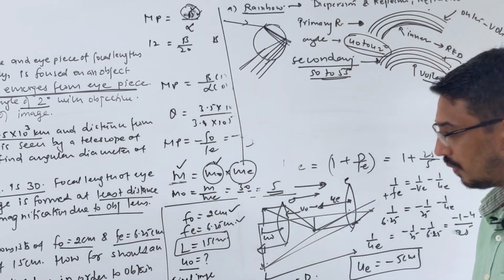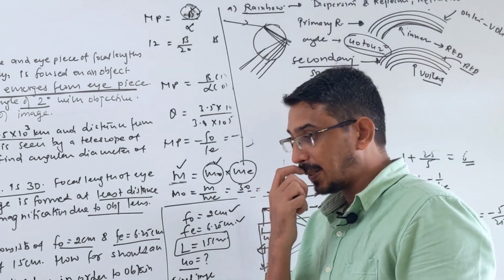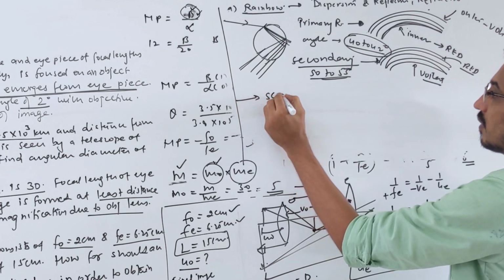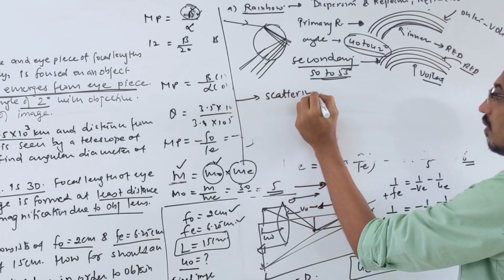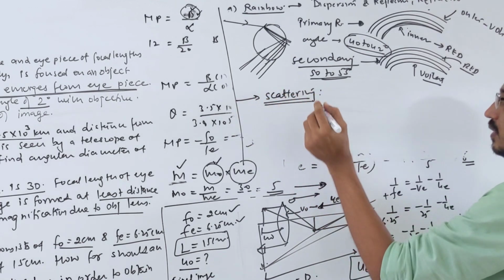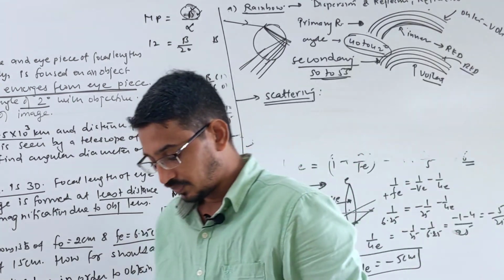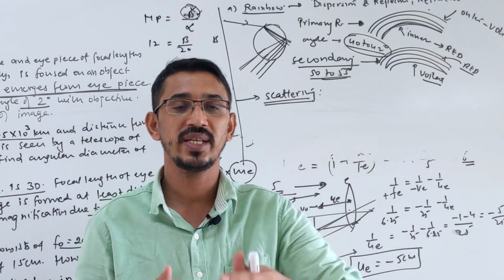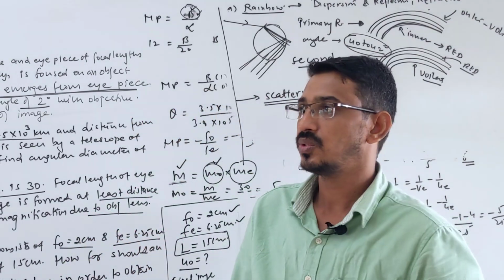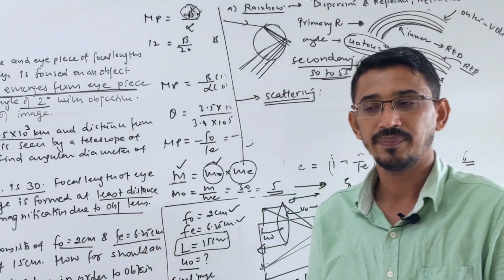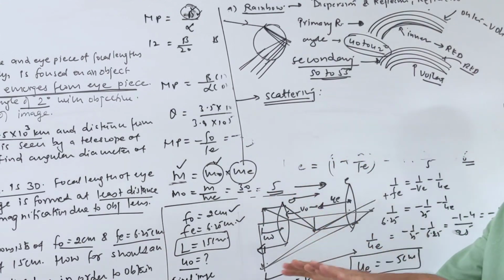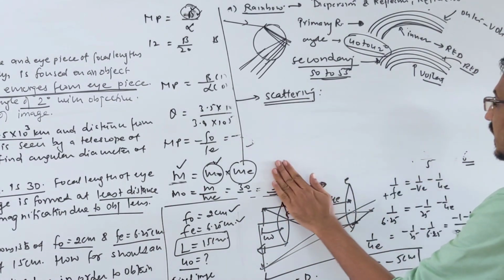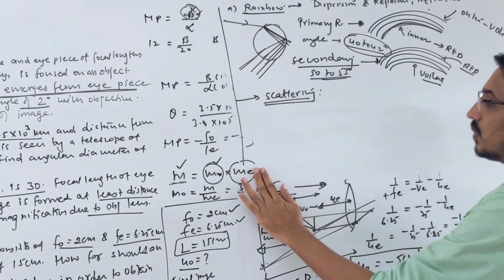Apart from that, let's talk about what this is: scattering of light, right? So what happens when light is coming? The dust molecules and air molecules, many things are there in air. They spread the light. This spreading of light or spreading of energy is called scattering of light. Which light is scattered most and which least depends on the wavelength.